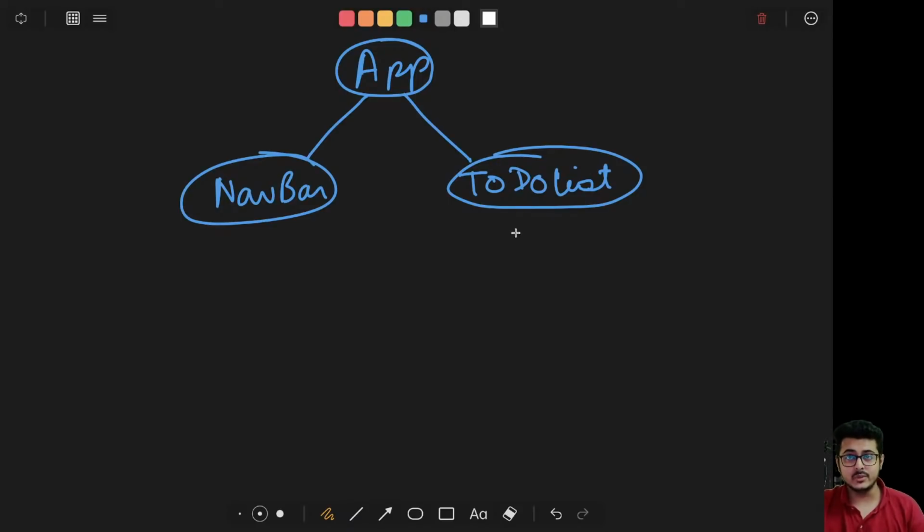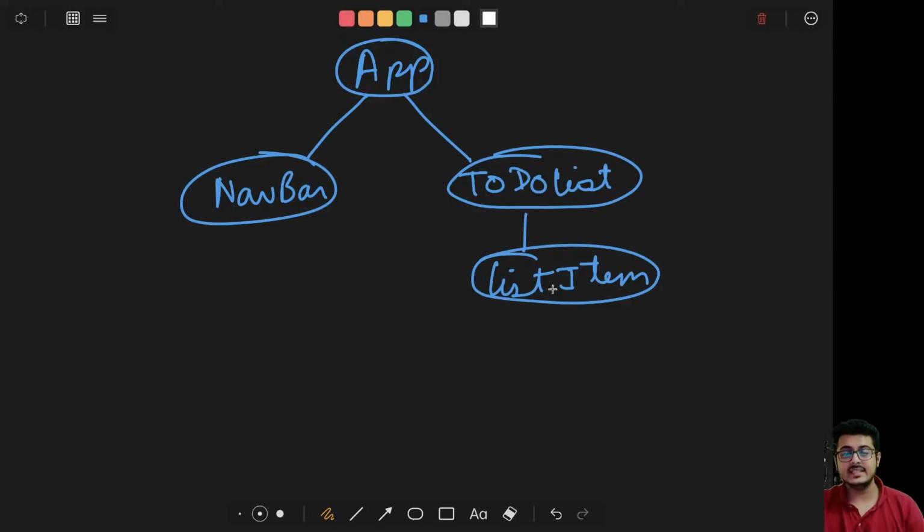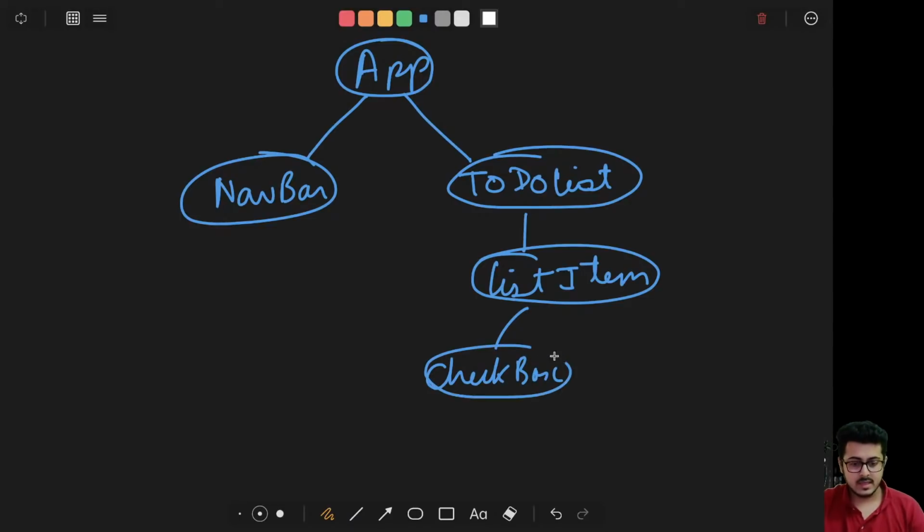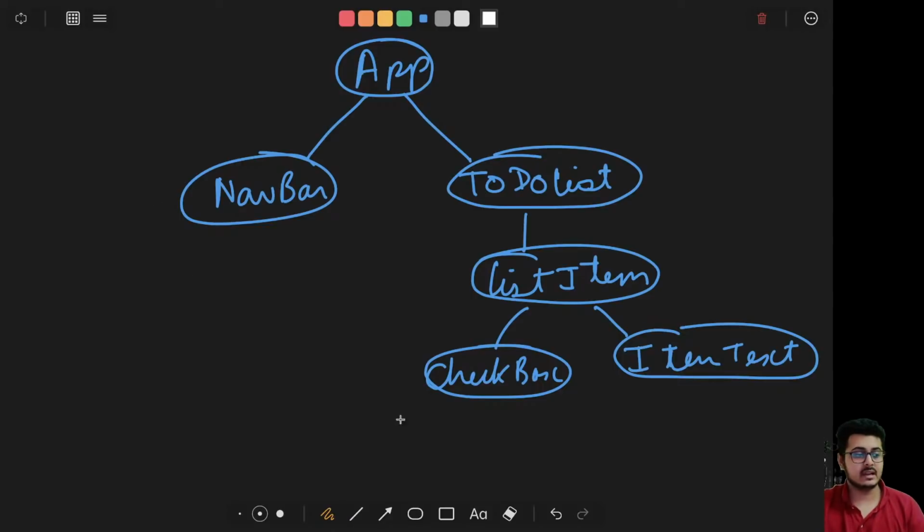Inside the to-do list you have a list item. Similarly, inside the list item component you have a checkbox and an item text. So these are all the components that are present on your entire website. Are you able to understand up till this particular point of time? Please let me know, guys.